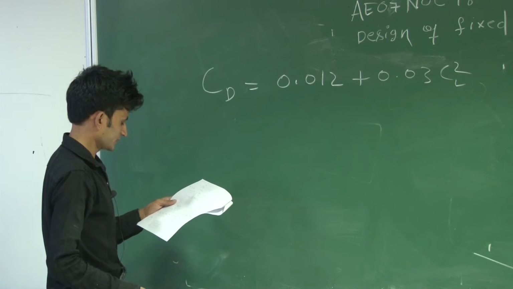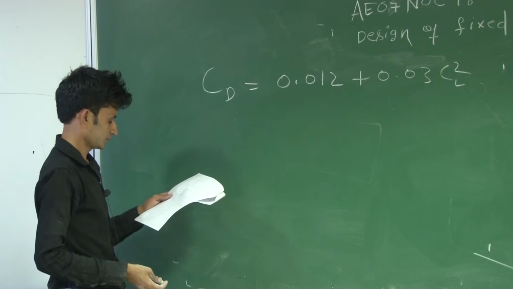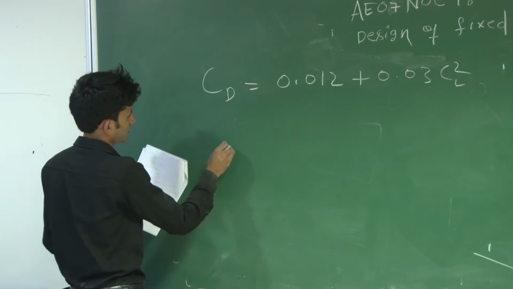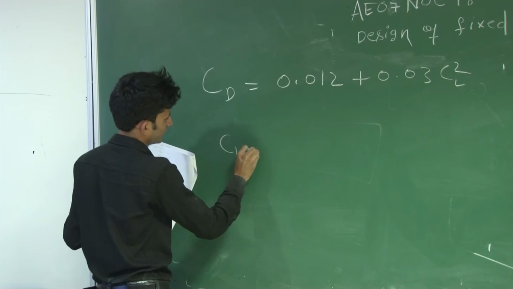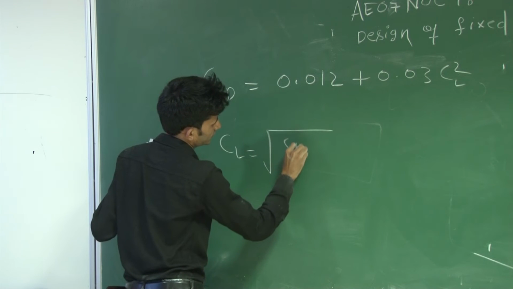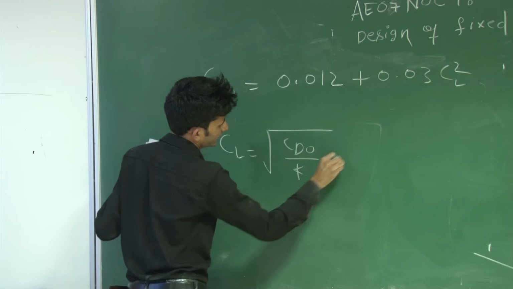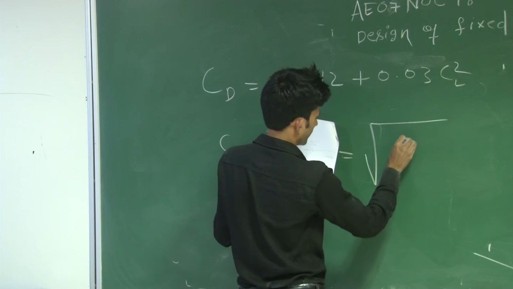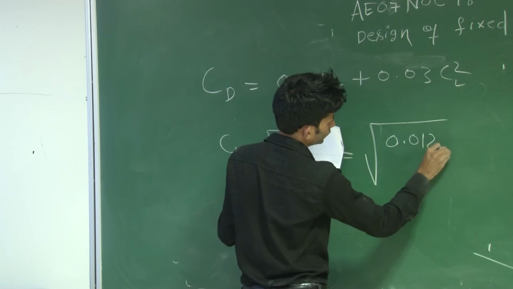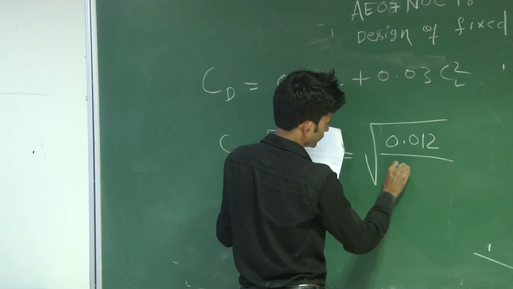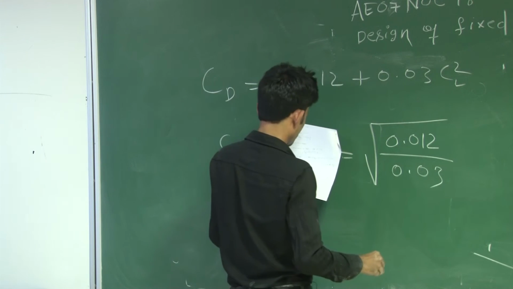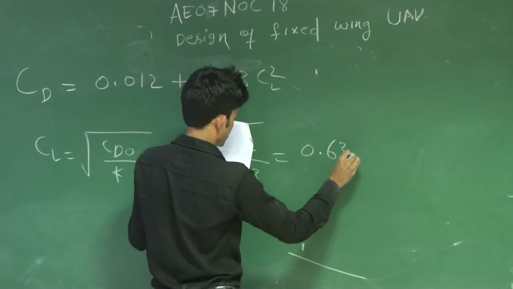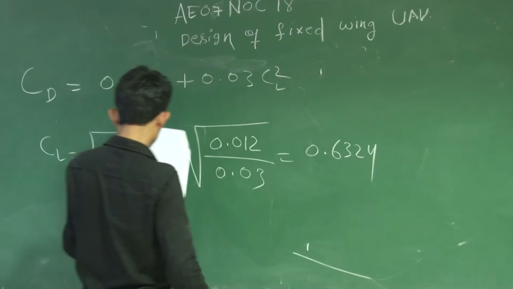You have to find the CL for the maximum condition, so maximum L by D. CL you can find using under root CD naught by K, which we have derived earlier. So this will be 0.012 divided by 0.03. This will come out to 0.6324. This will be your answer.